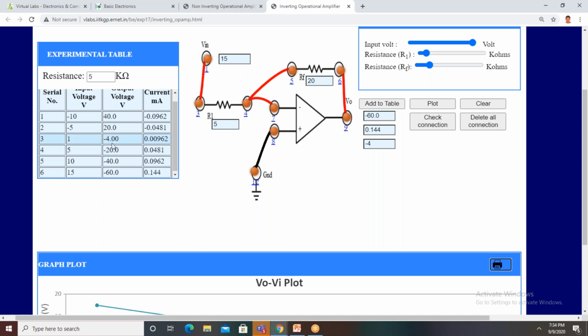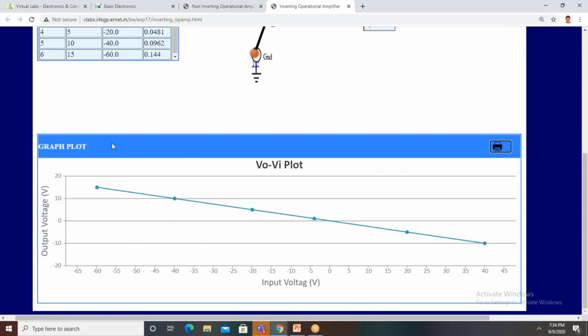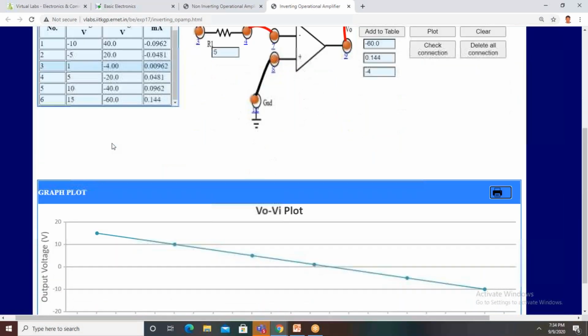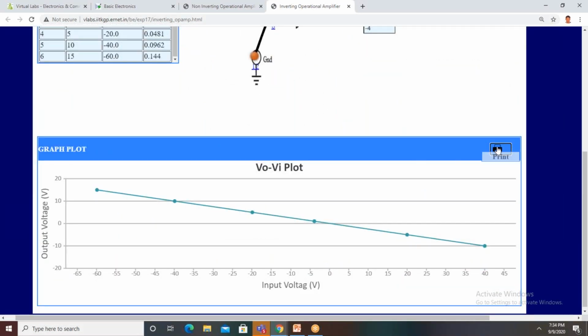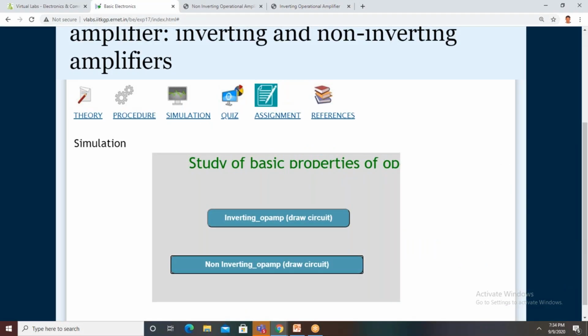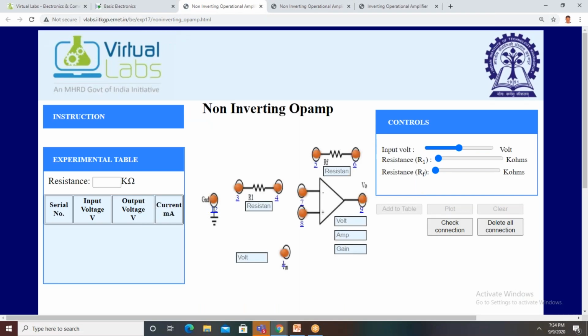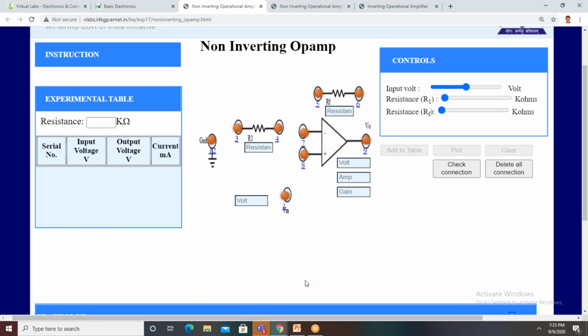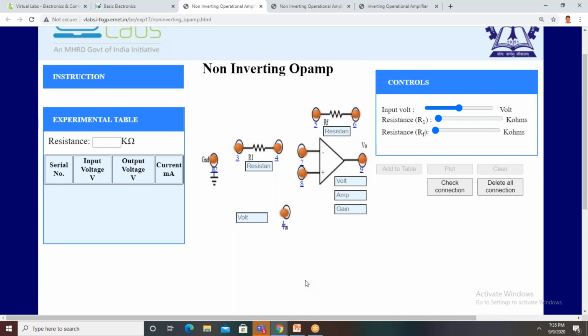Then you set the input resistance by varying this one. For example, input resistance R1 is 10K and feedback resistance RF is 20K. Then the input voltage, for example, 5 volts. Both positive and negative values are available.